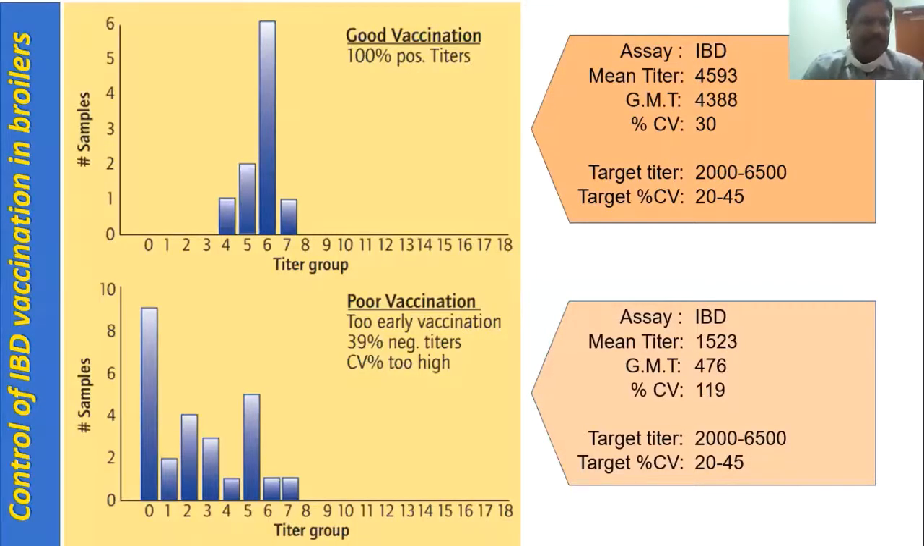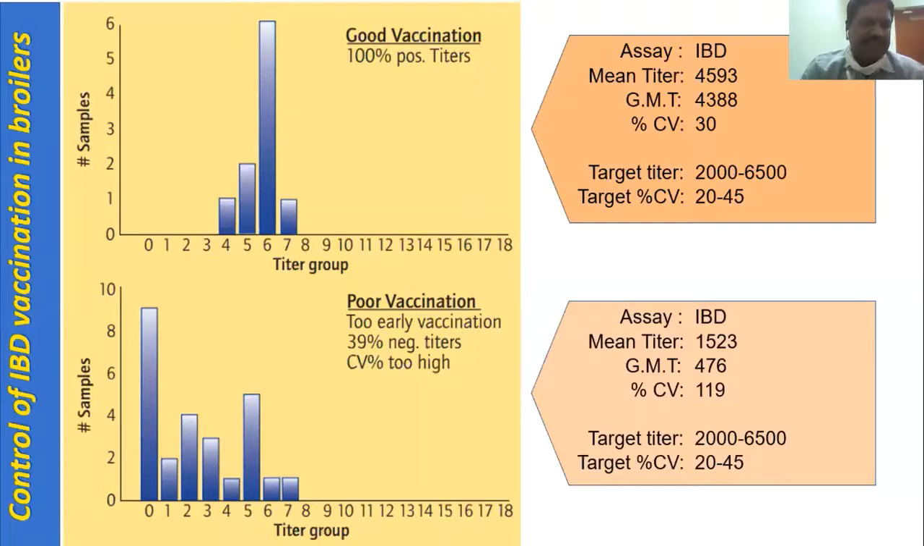Then coming to some typical bar diagrams. This is IBD, the first one here. If you see here, the variation is very less. It is 100% positivity, and the values are very closely placed. That is, the distribution is very close. So here, this is normal. It's an excellent serological grouping. Then coming down, here the values are spread.